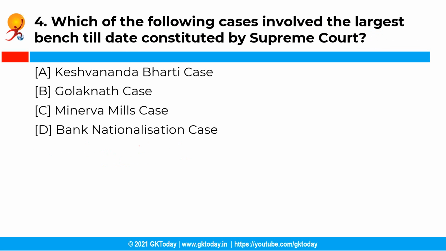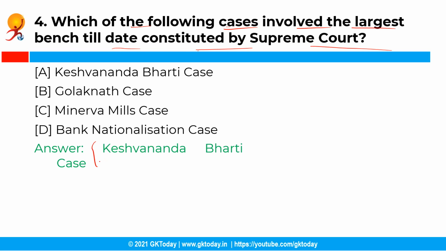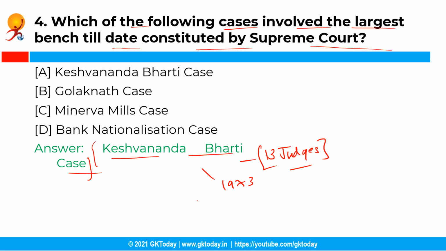Now the next question is, which of the following cases involved the largest bench till date constituted by the Supreme Court? Now you have the following options, and the correct answer is option A, that is the Kesavananda Bharati case. So the largest bench of 13 judges constituted by the Supreme Court till date was in the Kesavananda Bharati case of the year 1973.